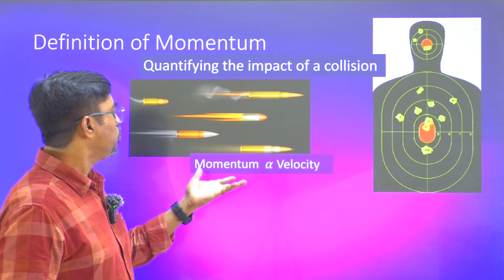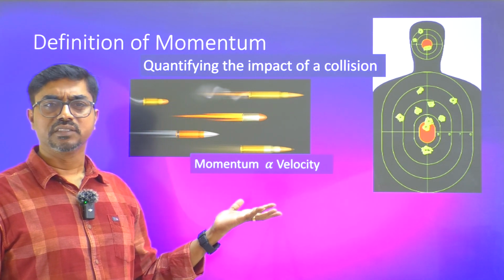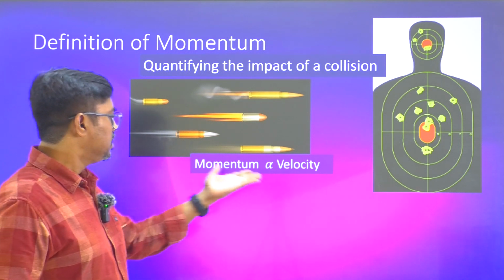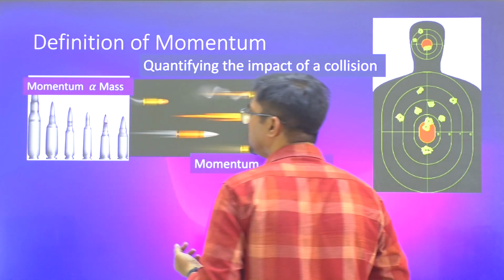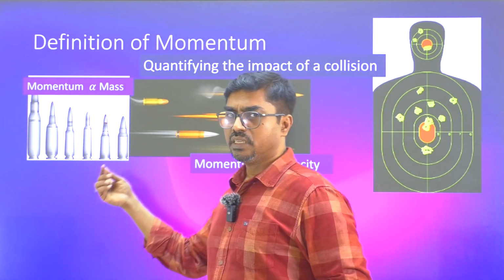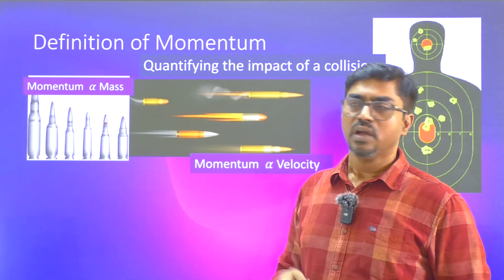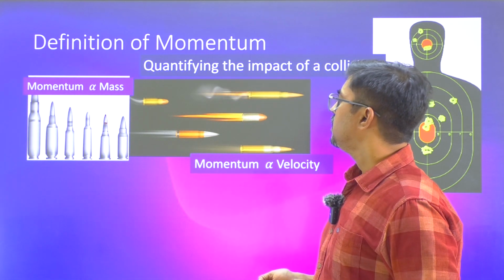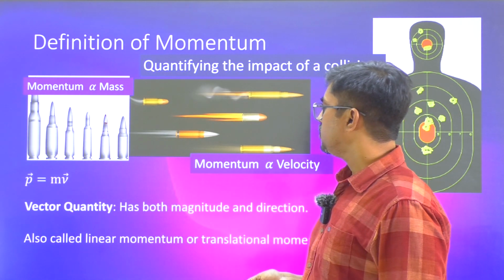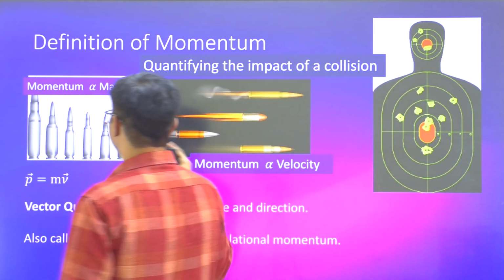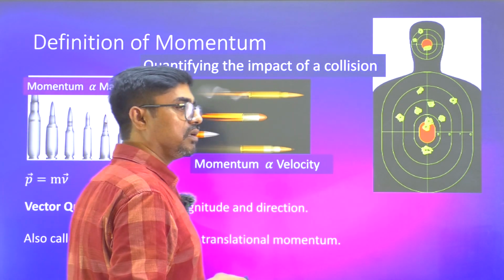We know that the faster the bullets go, the more impact they'll have. So momentum is defined as proportional to velocity. Not only that, momentum also depends on the mass of the bullets. Heavier objects will be able to give a bigger impact. So mass should also be part of momentum. Momentum is directly proportional to mass into velocity. And so together we have defined momentum as this.